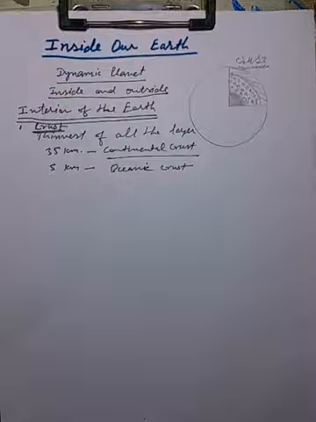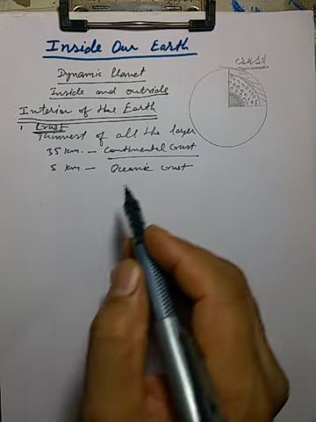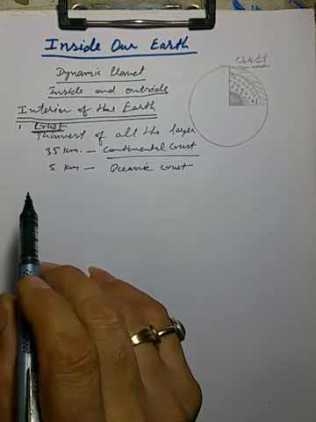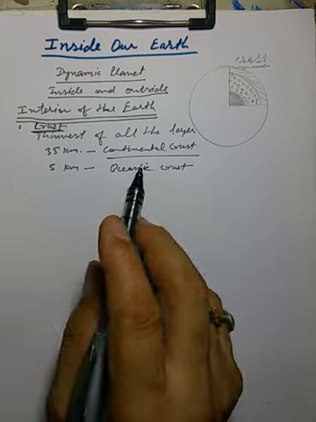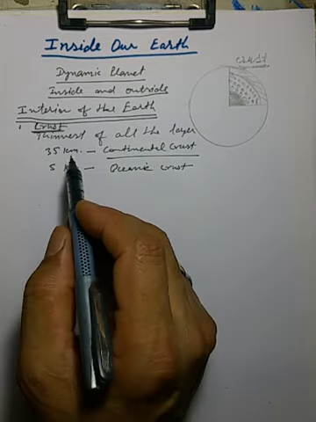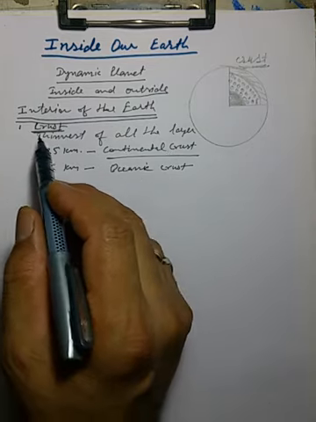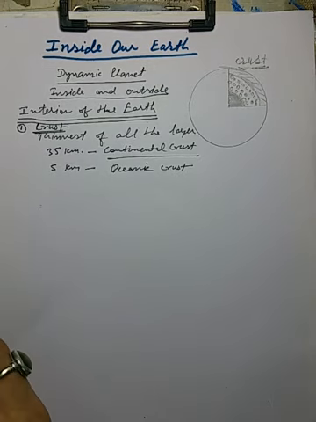This crust is very important for our life, because whatever activities we do, be it living, making roads, doing agriculture, making different buildings, everything is done on this layer. That's why for our human survival, earth crust is the most important layer of the earth.